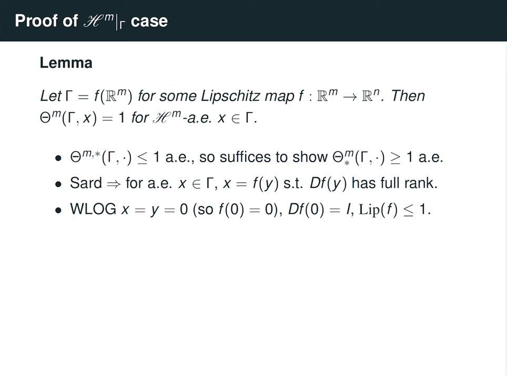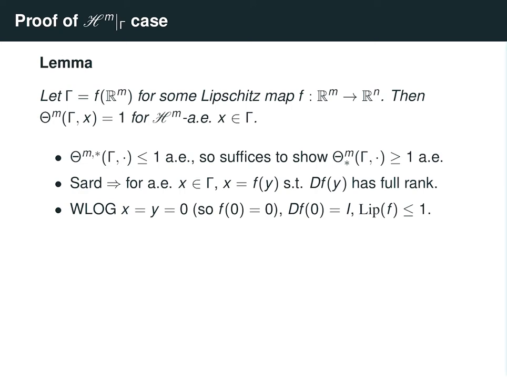By translating the function f, or composing f with a translation in its domain and its image, we can assume without loss of generality that x and y are both equal to 0. And notice that this implies that f of 0 equals 0, so f fixes the origin. So why can we do this?